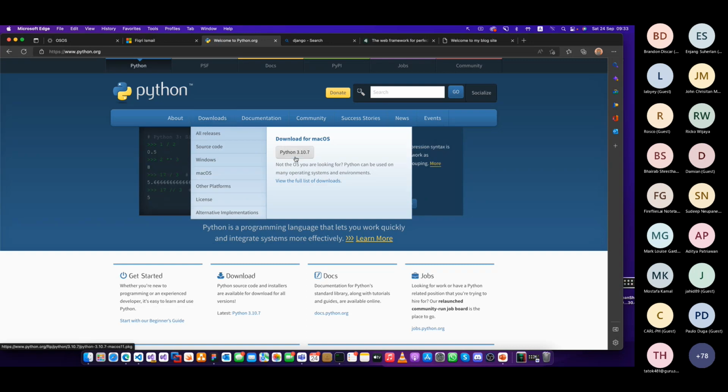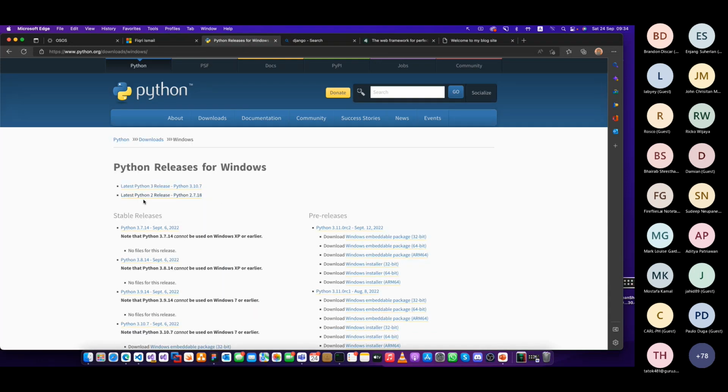I am on macOS, so it gives me this one. If you're on Windows, you can download from here, or I would prefer you use the Windows Store. Search for Python, you will be presented with different versions, and you can install it. If Python is already installed, you can go and check it. I will show it to you.